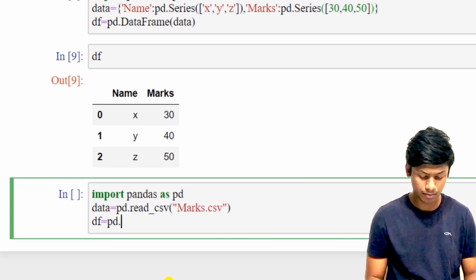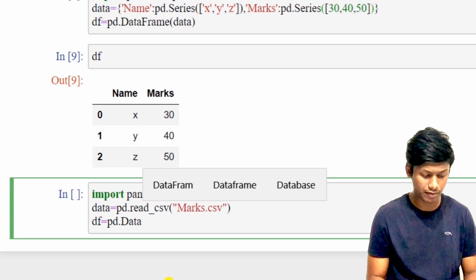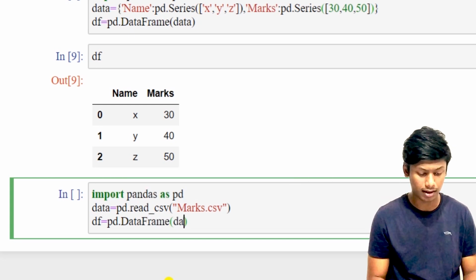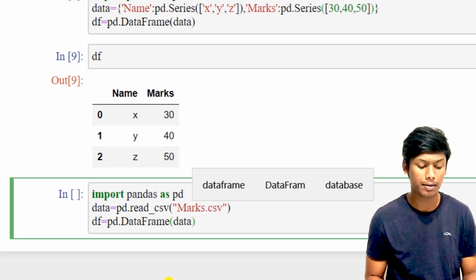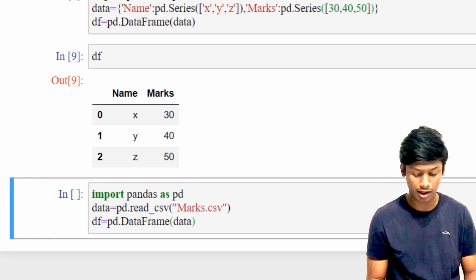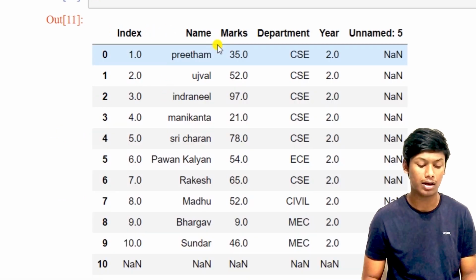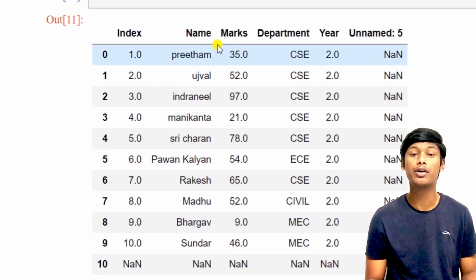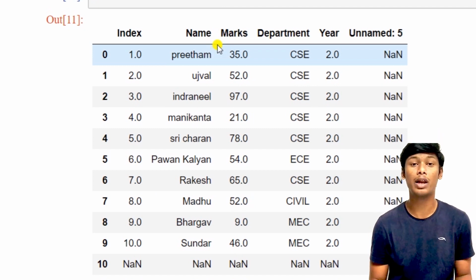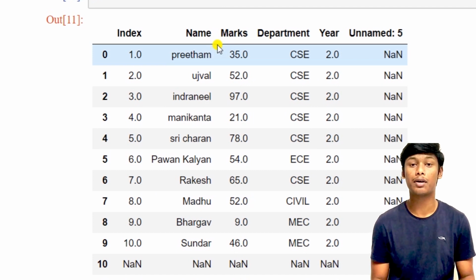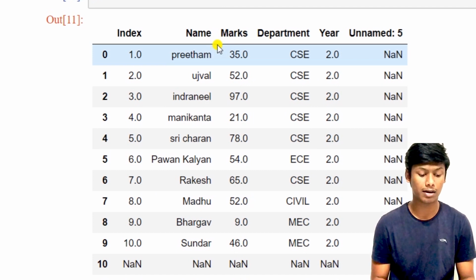df equal to pd.DataFrame and set the parameter as data. Once you click on run, there is no error, so I can print the data frame now. See, the CSV file has printed here. In this way, you can create a data frame in Jupyter Notebook. So, while importing the data frame, you can also specify some conditions so that only the satisfied conditions data will be read. We'll be seeing that.